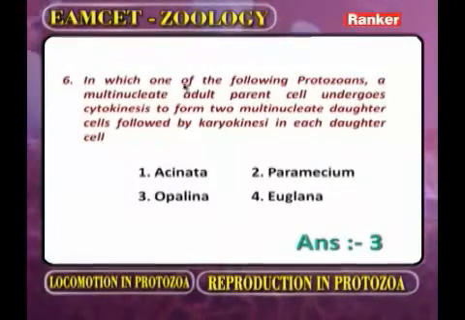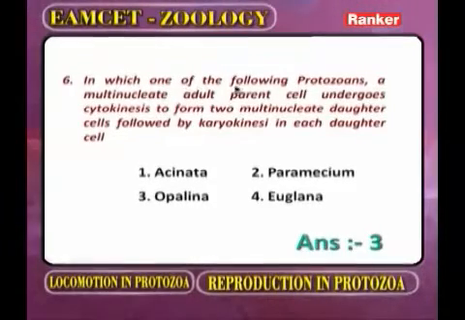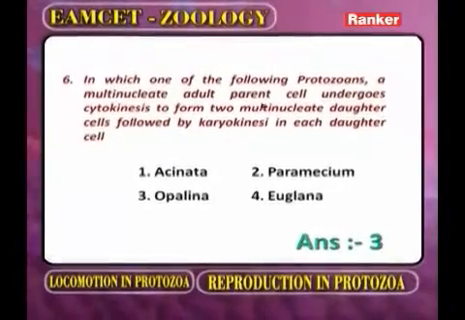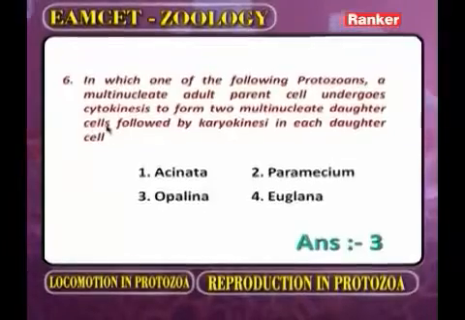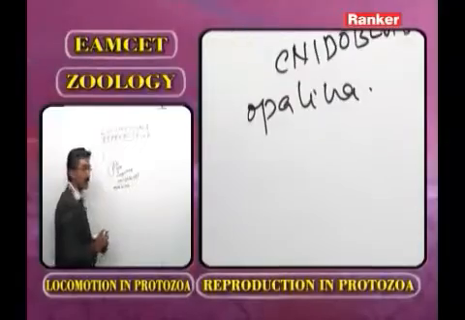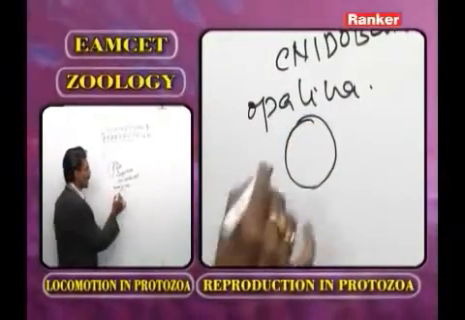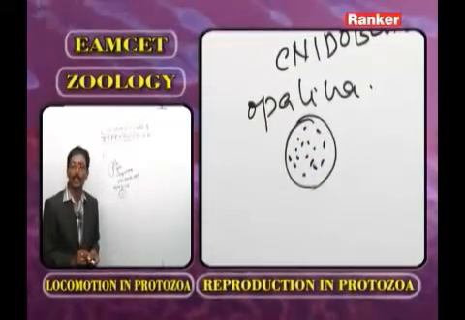In which of the following protozoans does a multinucleate adult parent cell undergo cytokinesis to form two multinucleate daughter cells? Now, in the superclass Opalinata, the best example is Opalina. The body of Opalina is one cell, and in the cytoplasm many nuclei are present. That condition we call multinucleate.